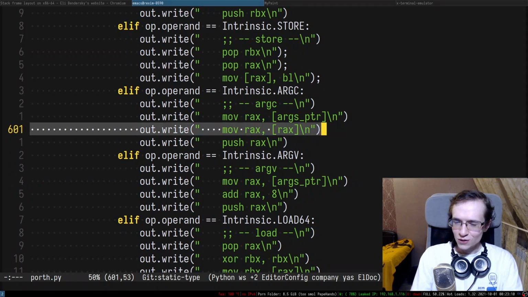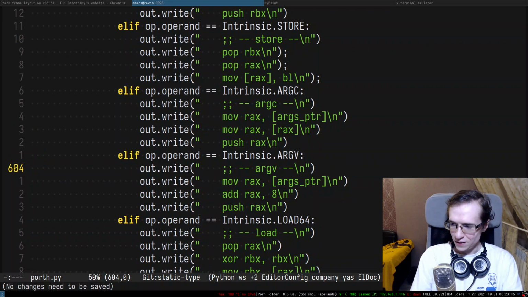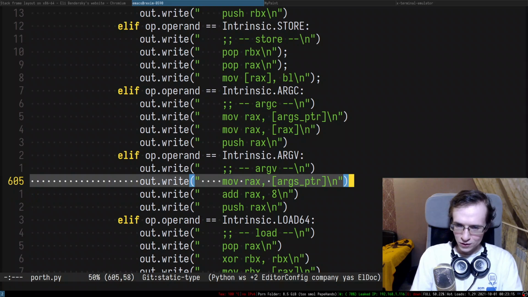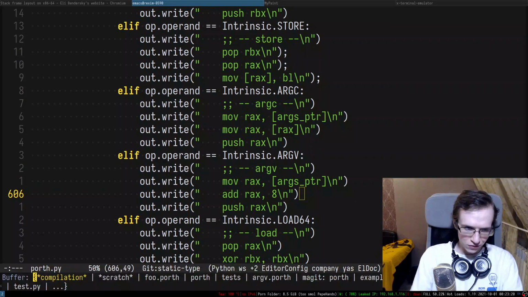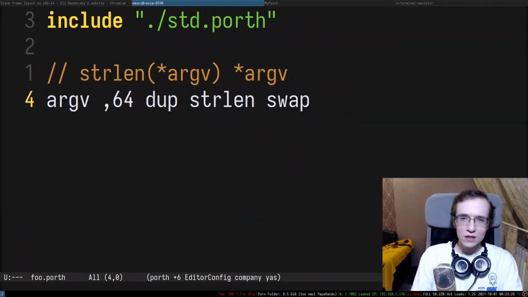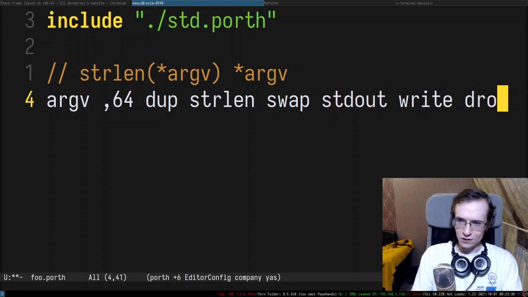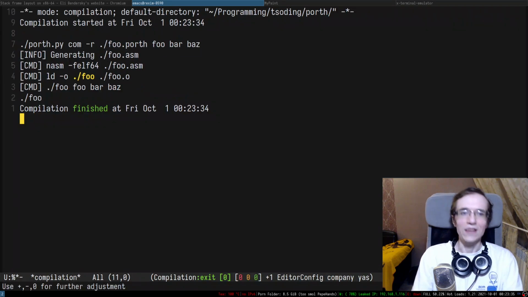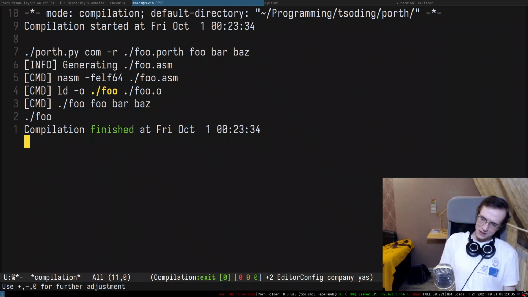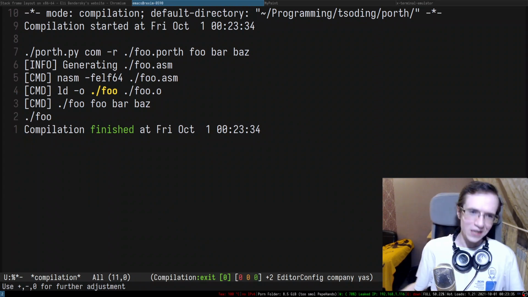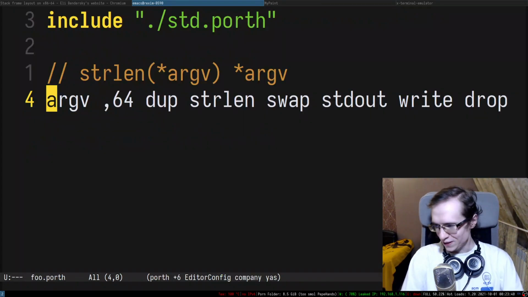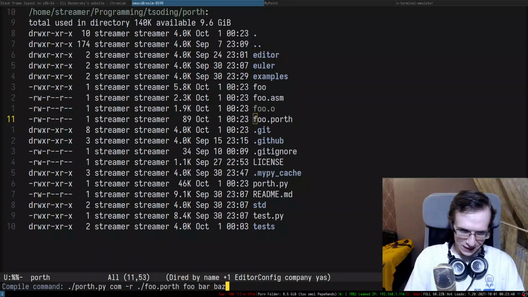So, yeah, this is a move rax, and this is this thing, then I add this stuff, and let me take a look at this thing. Oh boy, and of course I didn't actually print it, that's why. So let's do std out and drop this entire thing. So there we go, so now we have a foo. My god. Thank you, Intel, very cool. Alright, so, and because of that, I think the ArgV example should work correctly now.